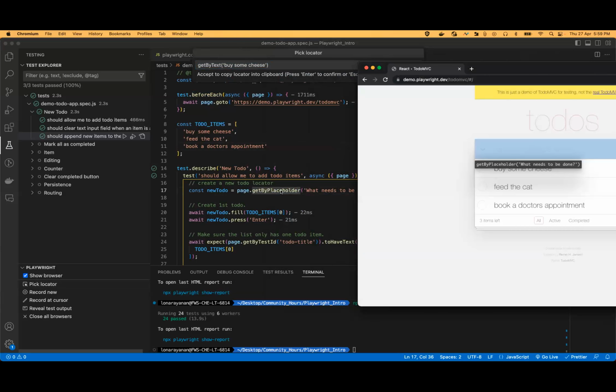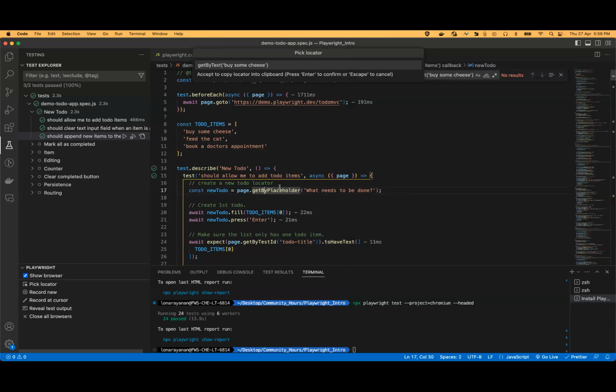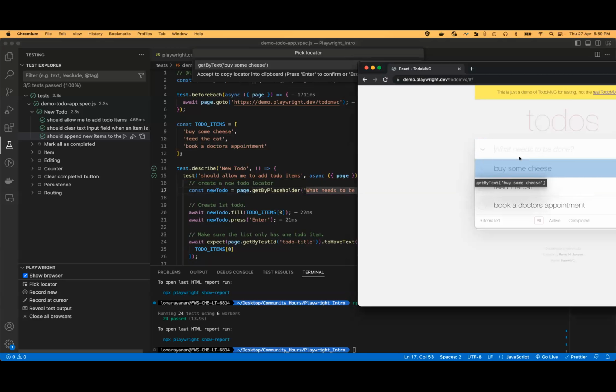One of the more unique features which I could mention over here is this is the element which I have written in our VS Code in one of the examples. When I click on this particular element, it would automatically highlight in my browser.